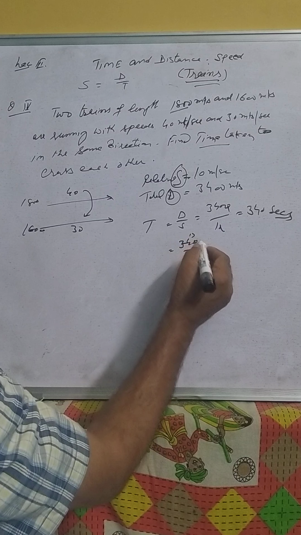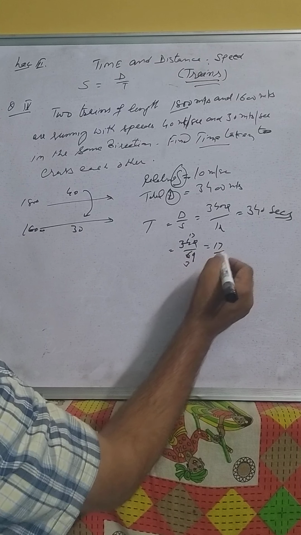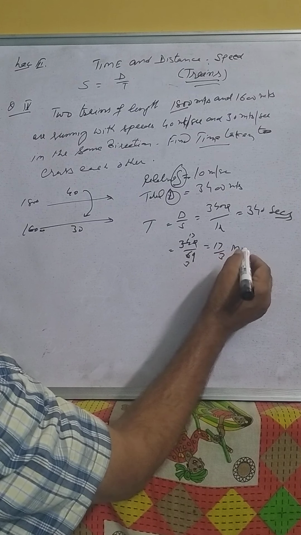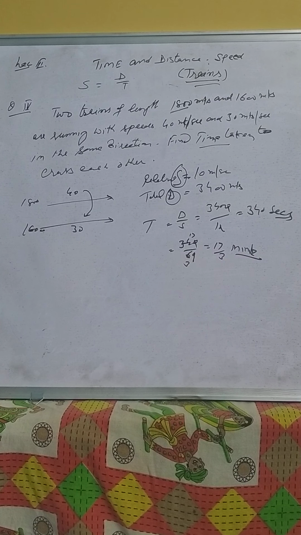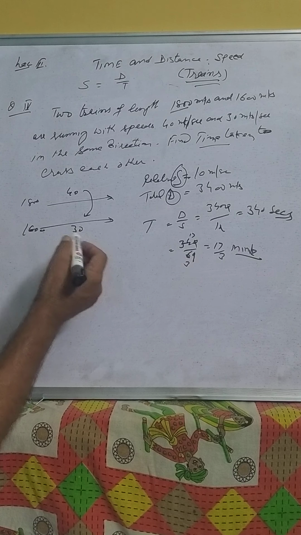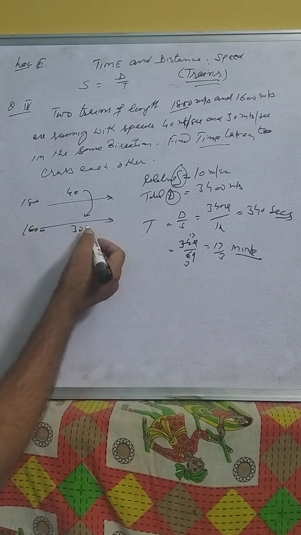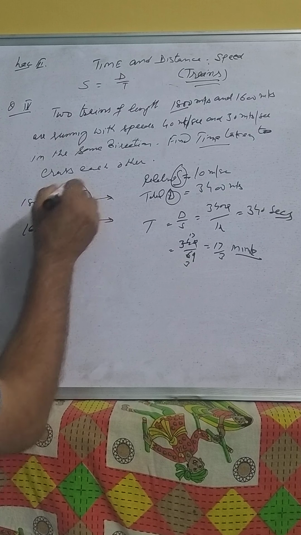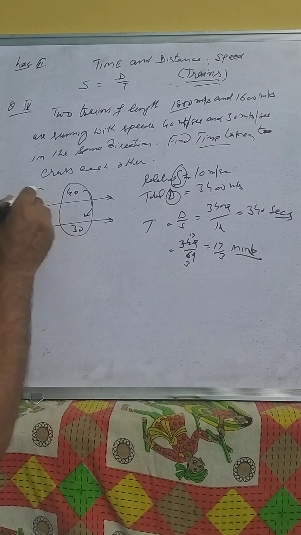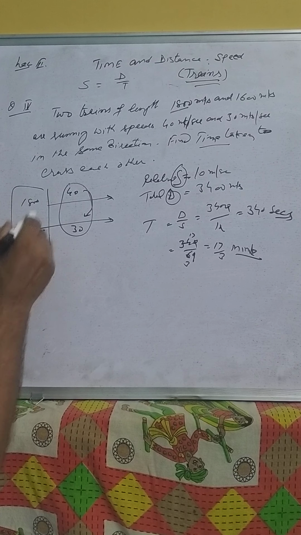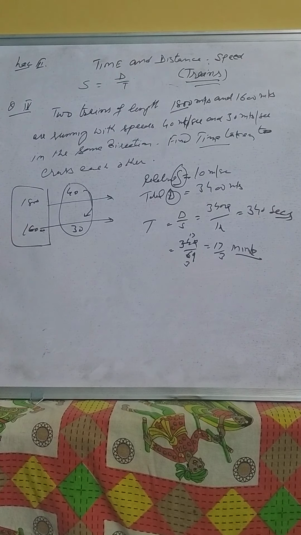We will get 17 by 3 minutes. The time is 17 by 3 minutes to cross each other. For trains going in the same direction, the relative speed is the difference of the speeds, and the distance is the sum of the lengths of the two trains. Now we take the next question.